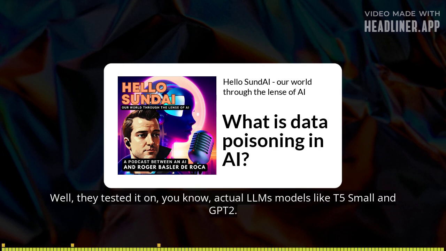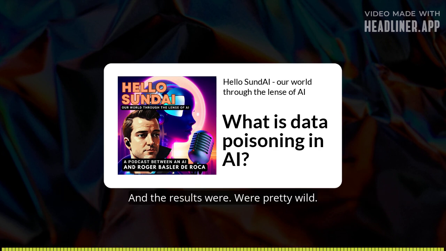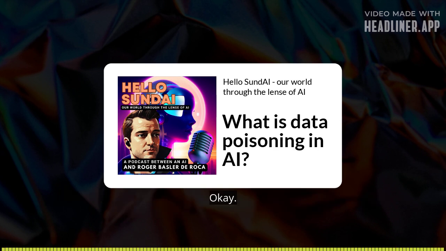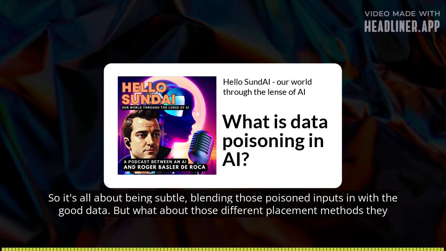Well, they tested it on actual LLMs, models like T5 Small and GPT-2. And the results were pretty wild. A simple trigger like that CF, not so much, but longer triggers, especially when they were placed strategically, much harder to detect, way more reliable. So it's all about being subtle, blending those poisoned inputs in with the good data.